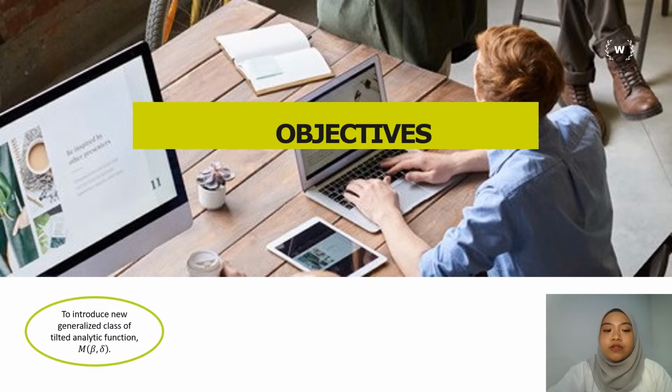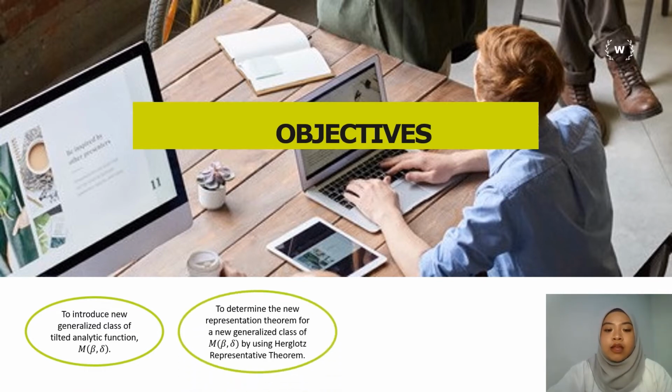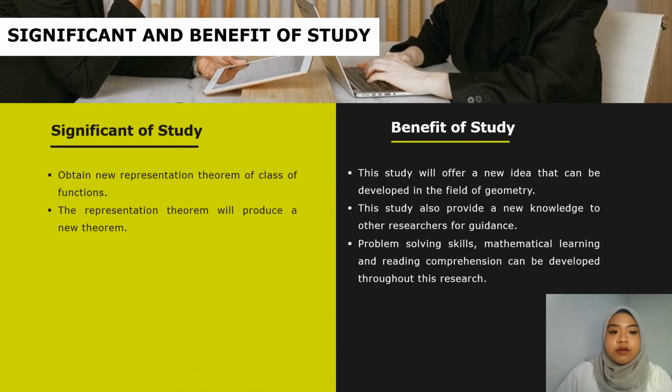Firstly, to introduce a new generalized class of tilted analytic function M. Next, to determine the new representation theorem for a new generalized class of M by using Herglot's representative theorem, and lastly, to find the coefficient bound, center and radius of M. The scope of this study focuses on obtaining a new representation theorem of a class of function, and the representation theorem will produce new theorems such as coefficient bound, center, radius and distortion theorem.